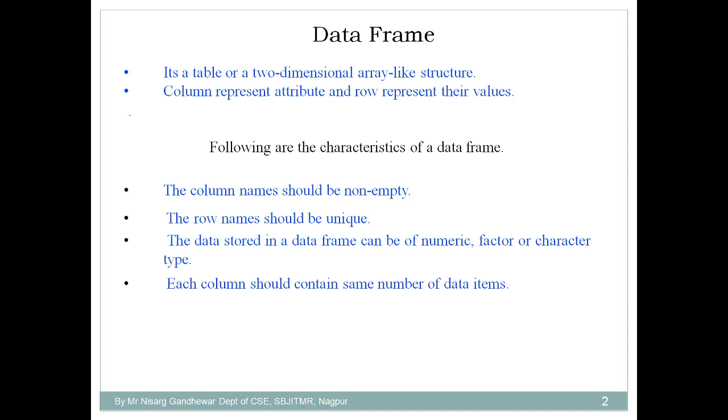There are a few characteristics of a data frame that you need to understand. The column name should be non-empty. Whenever you are dealing with a data frame, you require column names; a column name should not be empty. The row names should be unique. The data stored in a data frame can be of numeric type, factor, character, or any other type; it may be logical. That's why I told you that a data frame is useful for dealing with multiple kinds of data. Each column should contain the same number of data items. These are the characteristics you should know about the data frame.